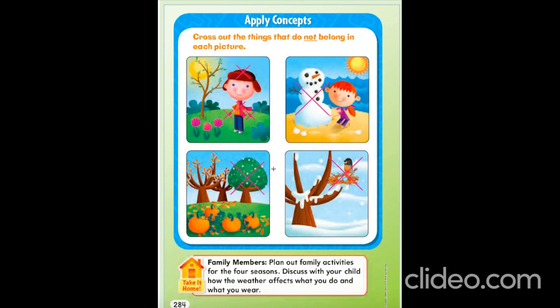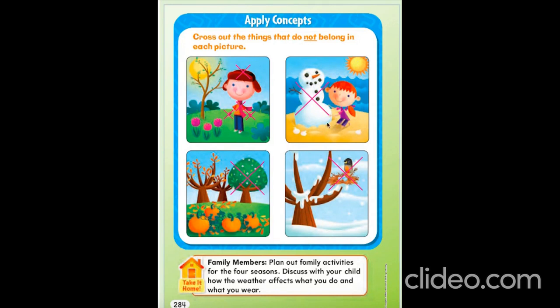So next page, let's cross out the things that do not belong in each picture. So let's start with the first picture. This looks like spring. The season is spring, but the girl is wearing a winter cap, mufflers, and 2 mittens. So we will cross out these 4 things. Now second picture. There is beach, there is sea, and then there is sun. That means the girl is on the beach. So it is summer season.